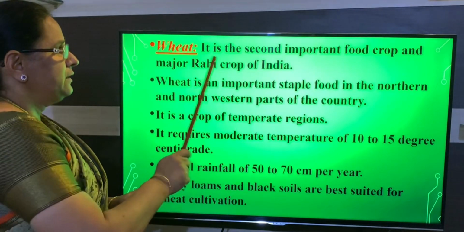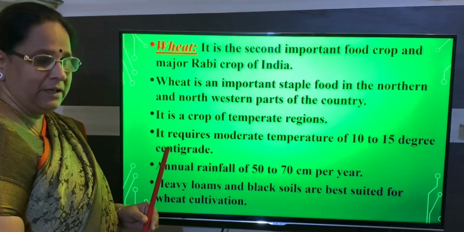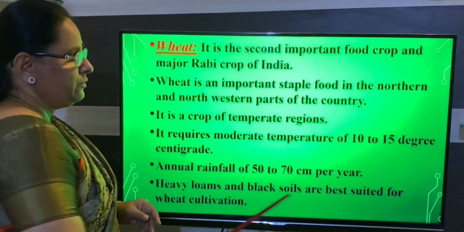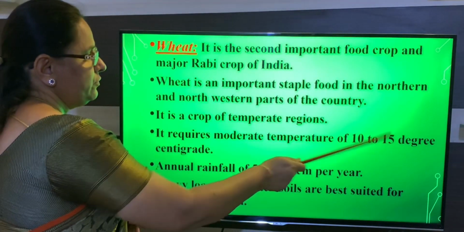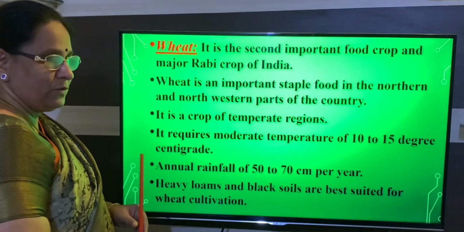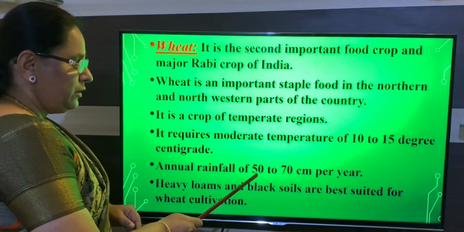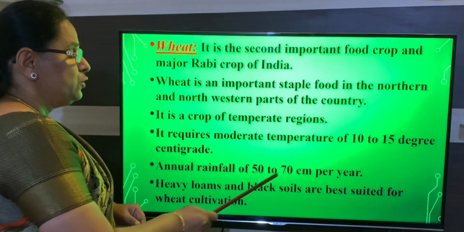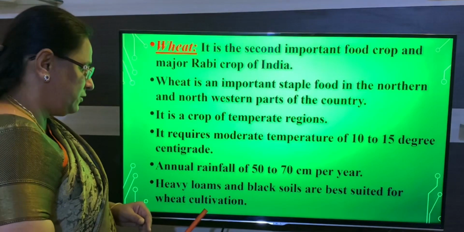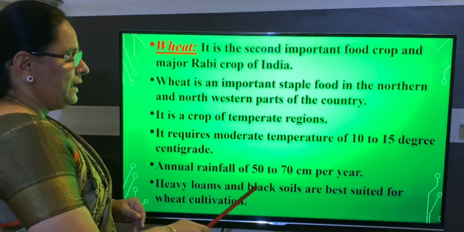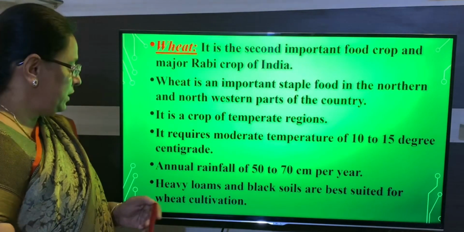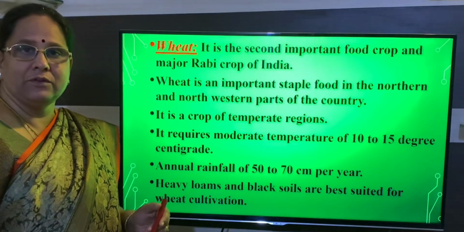So first one is, it is a Rabi crop. The second point you have to remember, temperate region, and the next one is the temperature it requires, 10 to 15 degree centigrade, and the rainfall it requires is 50 to 70 centimeter per year, and the soil, if you see, loam and black soil it requires to grow wheat.